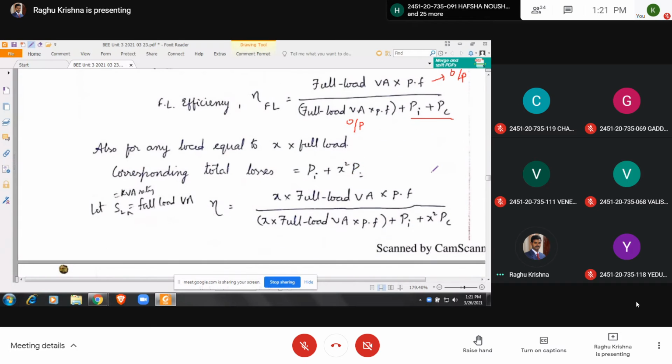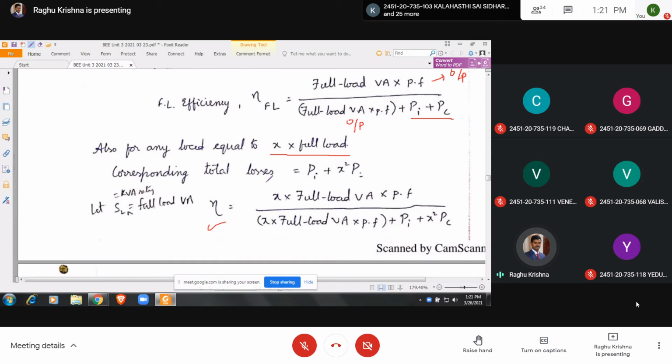Next, instead of full load, let us take x into full load, where x is the fraction. If the load is equal to x into full load, a fraction of the full load, then this is the formula for efficiency.